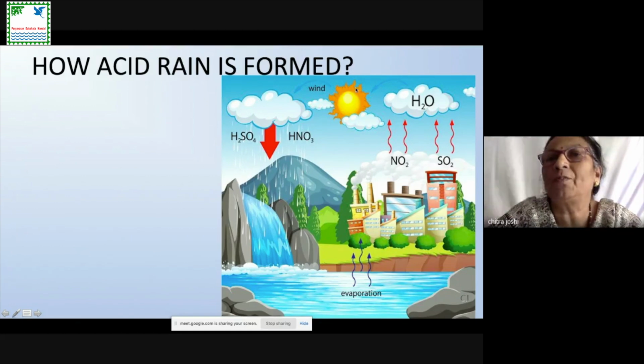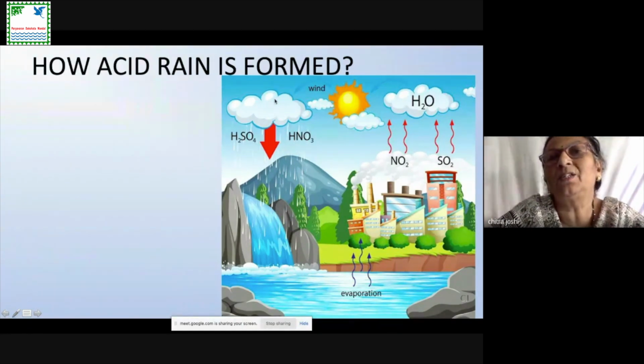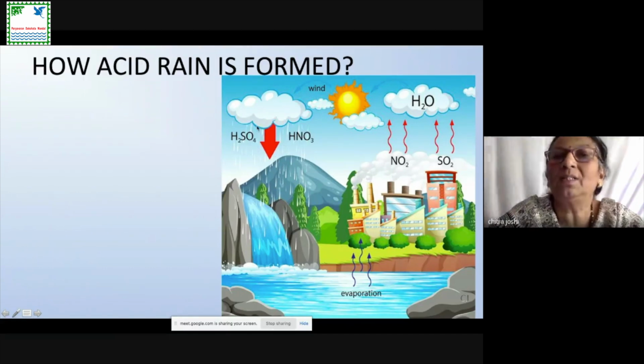Whenever sufficient solar energy is available, these clouds are in the solid form, and they can be moved from one place to another by wind. When these clouds move into the moist region, condensation of this vapor takes place, and acid in the form of sulfuric acid and nitric acid comes onto the ground. Now, this sulfuric acid and nitric acid are strong acids.